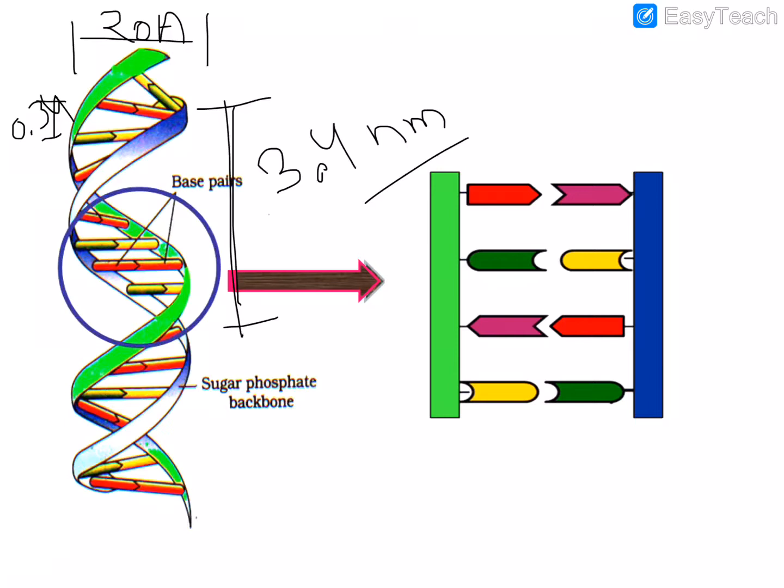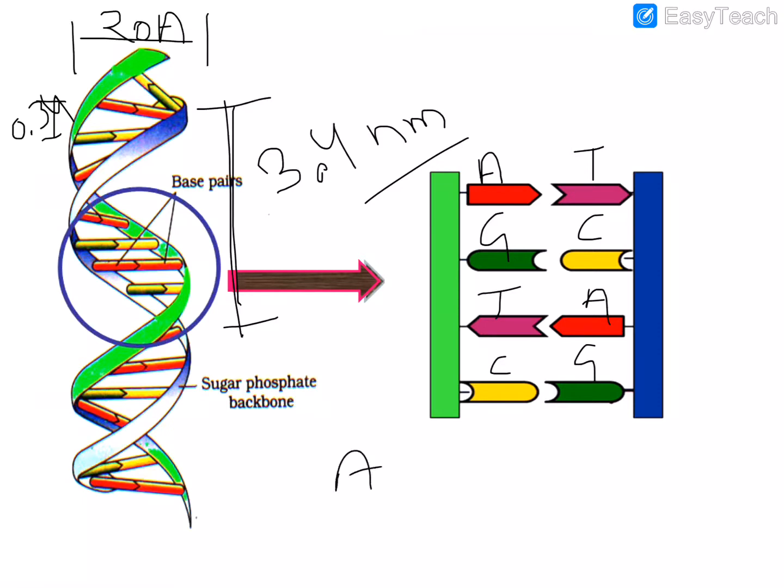If on one strand there is adenine, then the other strand has thymine. If one strand has guanine, then the other strand has cytosine. If one strand has thymine, then the other has adenine, and if one has cytosine, then the other has guanine.